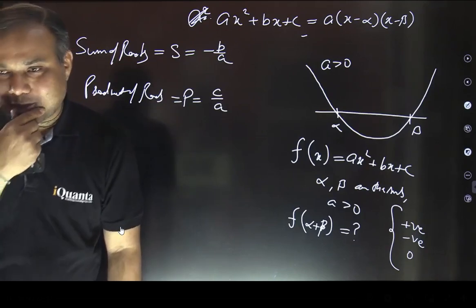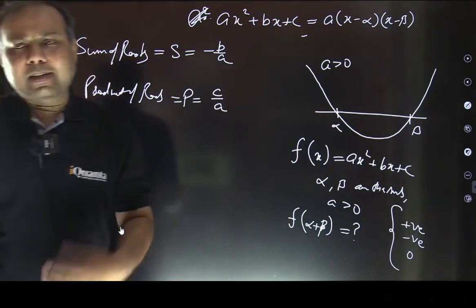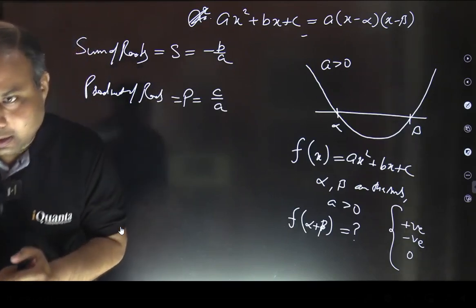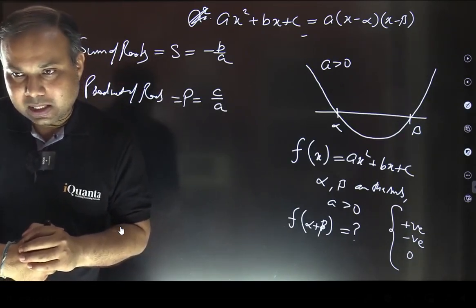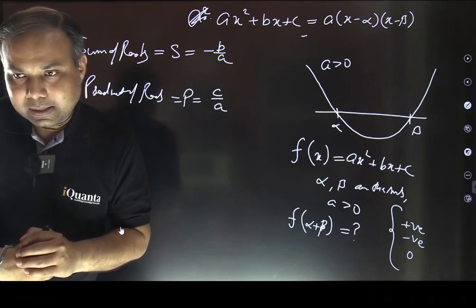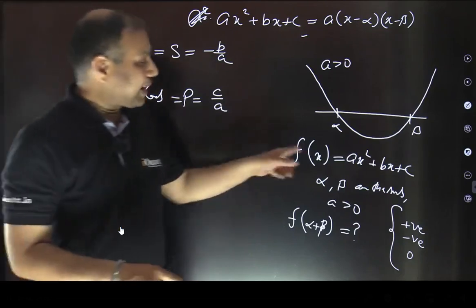Okay, Shaurya says positive. Somebody says 0 as well. See, rote memorization will not work. You need to think. I'm getting mixed answers. Some of you are saying positive, some of you are saying 0. Agrima also says 0. Alpha plus beta is minus b by a, that's fine. I'm asking f of alpha plus beta. That means if I put the value of x as alpha plus beta.